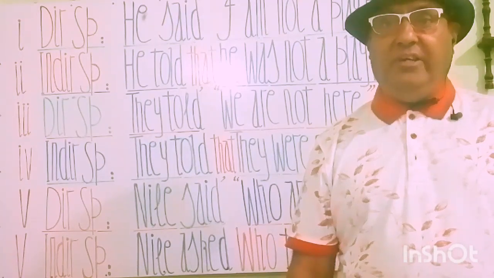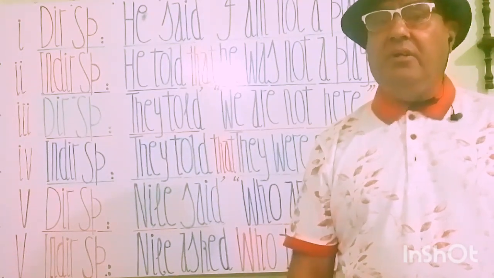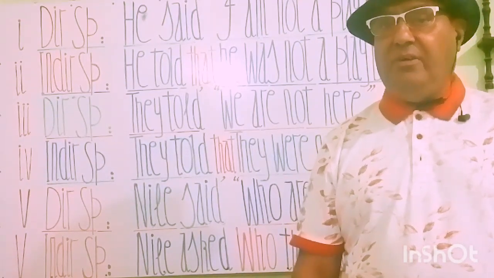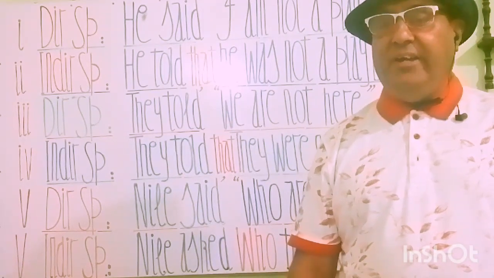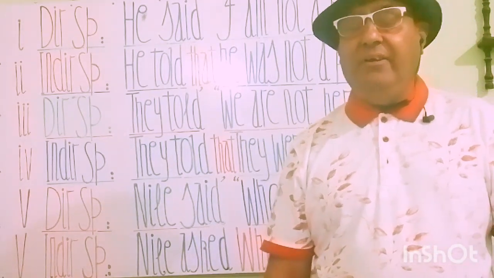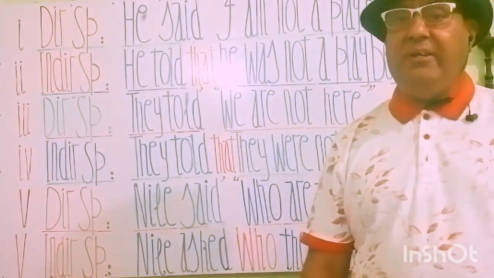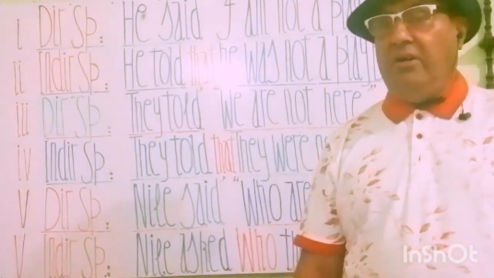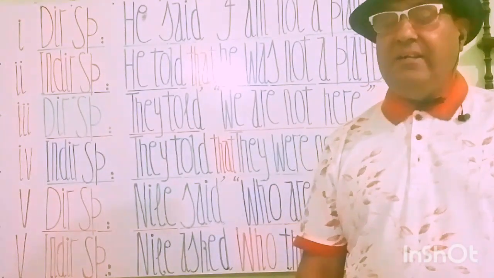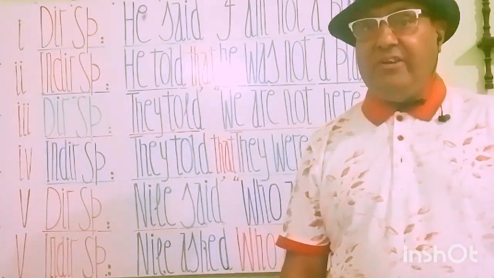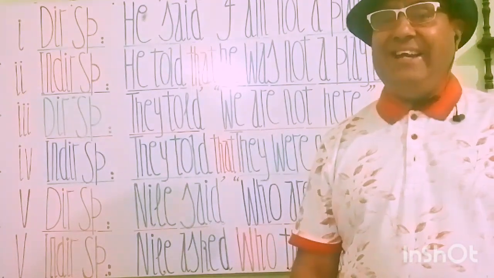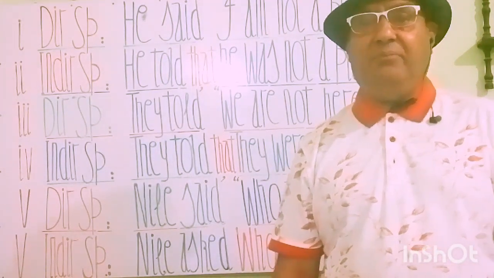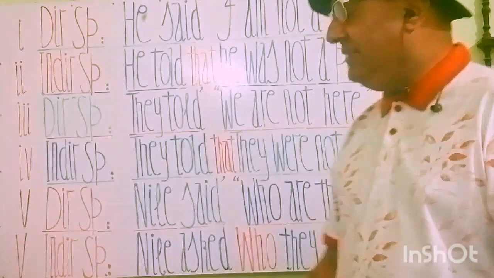And we see its direct speech first. They told, comma, inverted comma start, we are not here. हम यहाँ पे नहीं हैं. This is a direct speech. प्राय राष्ट्र गुफ्तगू से कहा जाता है. And after making changes, you see that they told that they were not there. कि वो वहाँ पर नहीं थे. Let's move to the next statement.